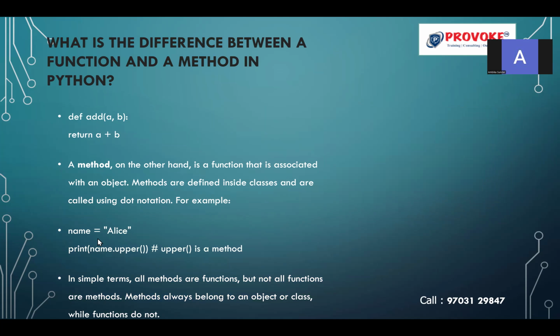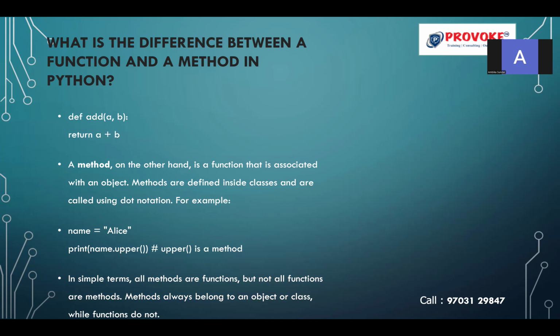For example, I'm going to have a variable name and pass the value alias. Here, print of name.upper(). The upper is a method. So this upper is a function, basically a string function. When it is associated with the object, it is called a method. In simple terms, all methods are functions, but not all functions are methods. A method always belongs to an object or class, while functions do not.